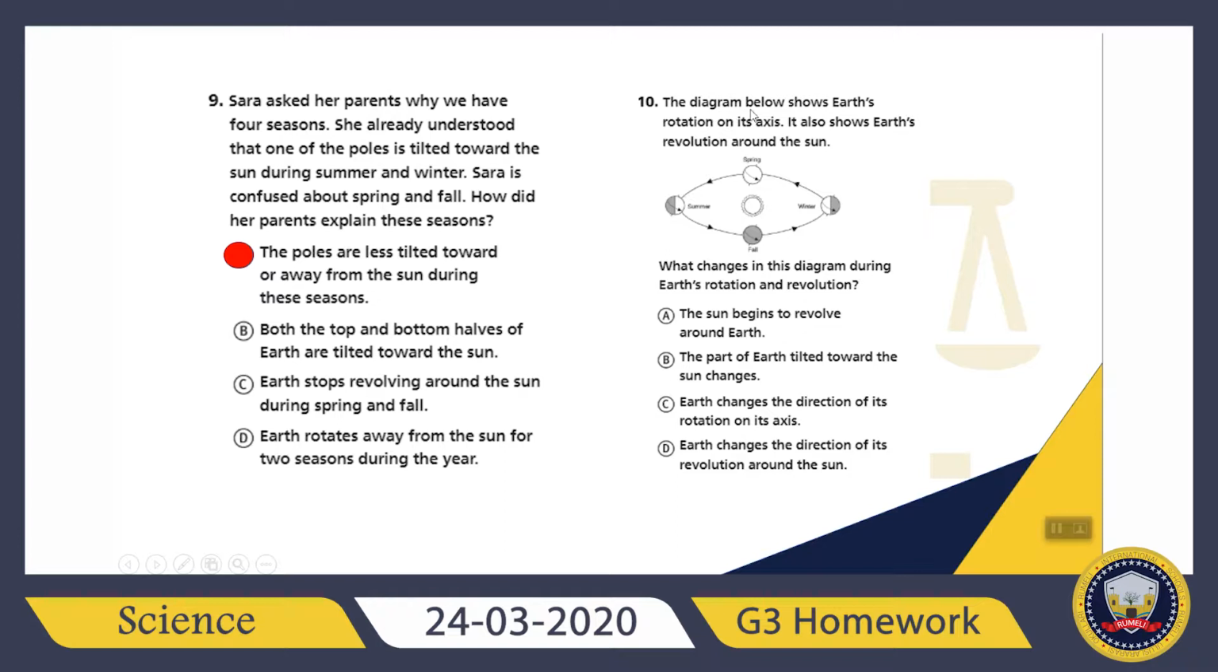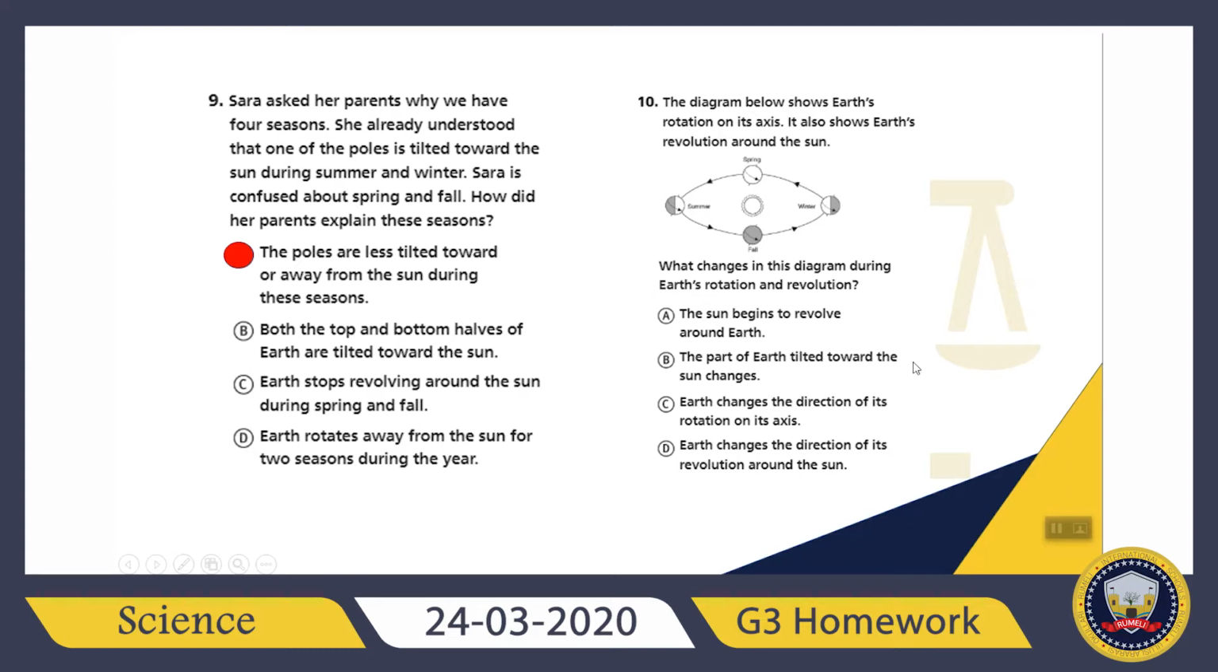Okay, let's read question 10. It says the diagram below shows Earth's rotation on its axis. It also shows Earth's revolution around the sun. What changes in this diagram during Earth's rotation and revolution? What is changing? So, let's read the answers. The sun begins to revolve around Earth. The part of Earth tilted toward the sun changes. Earth changes the direction of its rotation on its axis. Earth changes the direction of its revolution around the sun. Which one is the right one?